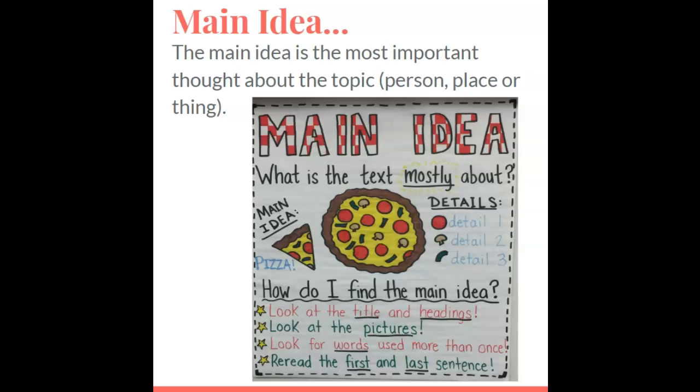You want to reread the first and last sentence. The writer might introduce the main idea, the most important thought, right at the beginning, so it's important to read those beginning sentences. Also the end sentences, because that wraps up the writing piece and leaves us with the finishing thought of the most important thought of the topic. It leaves us with that fresh in our mind. Authors like to do that when they're writing.